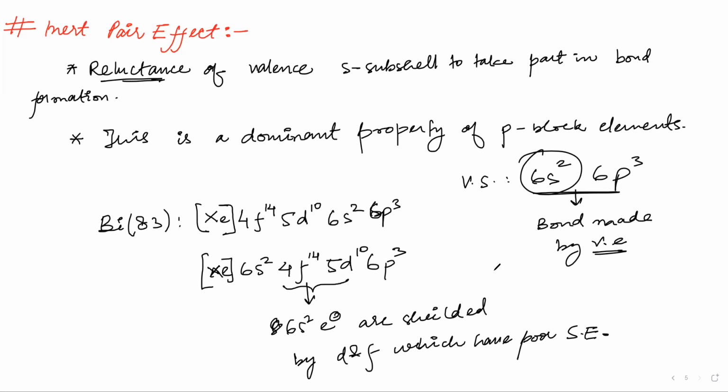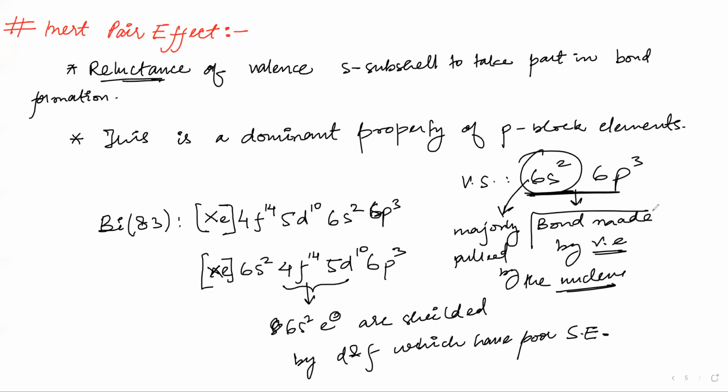That means this 6s will be majorly pulled by the nucleus. If the nucleus is attracting the 6s2 electrons, it will not let them leave, and that means it will not let them form bonds.